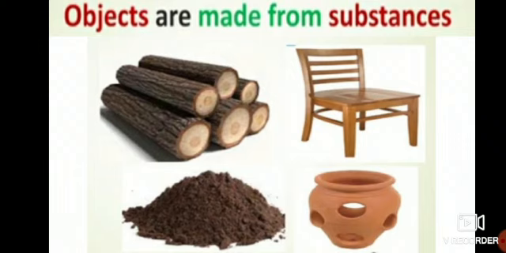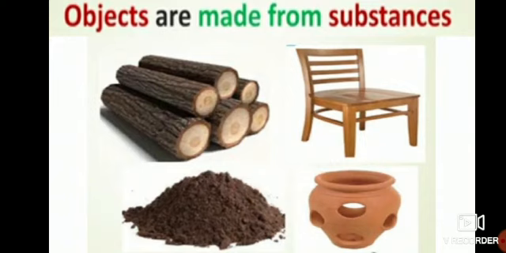So objects are made from substances, and substances we get directly from nature. Now wood also we get from nature, from tree. Correct? Naturally we plant a tree, but as it grows bigger and bigger, naturally what happens? We get wood from the old tree. Correct? So wood we get from nature. So soil and wood we get from nature, but whatever is prepared from that are the objects.